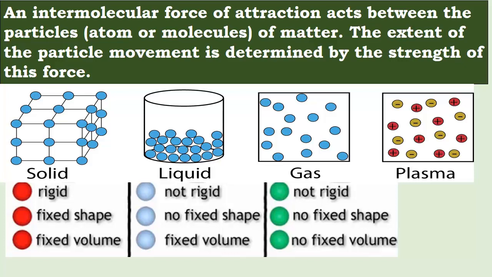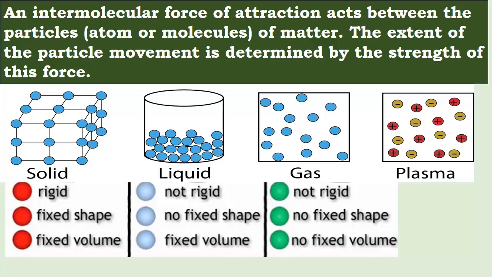But look at the liquid. As compared to solid, the intermolecular force is weak, it is moderate. They can move from their place. So liquid has no rigidity in the shape, it has no fixed shape, it takes up the shape of the container in which it is filled. But yes, it does have fixed volume. Now this liquid can flow. So fluidity is a property of liquid.